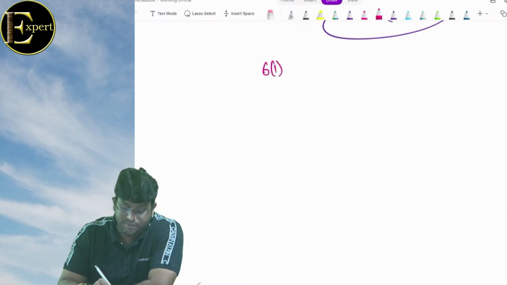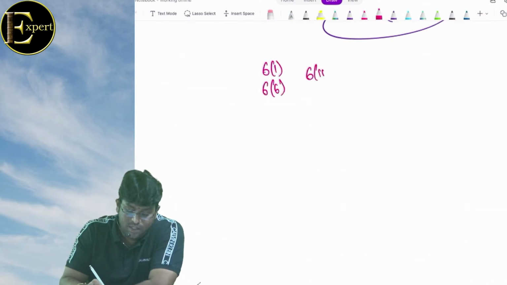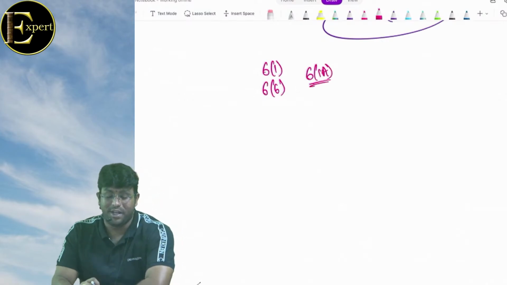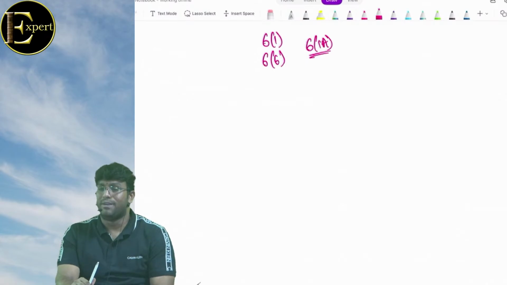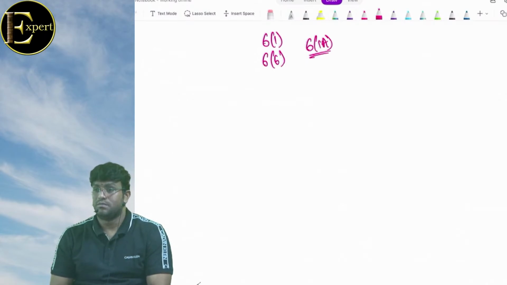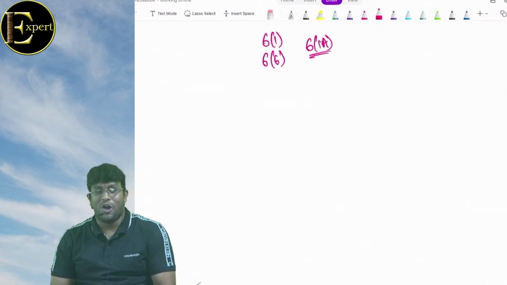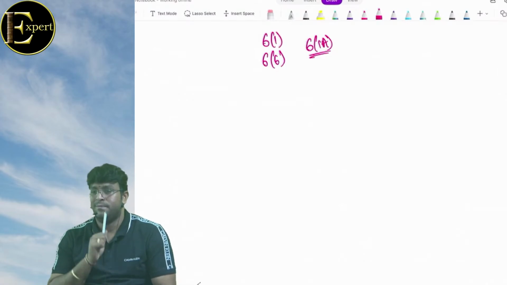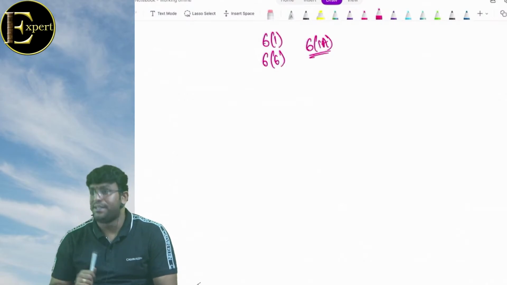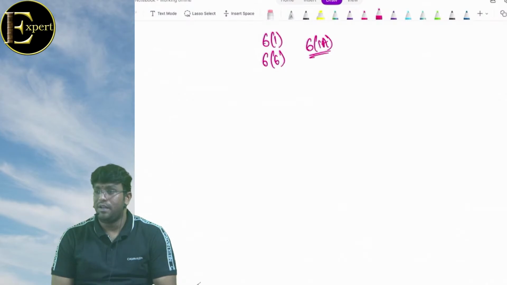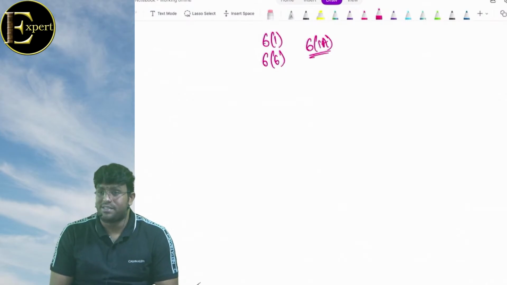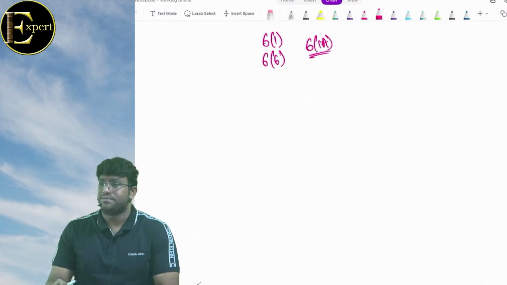Come on. What is action? 6-1? 6-6. 6-1A. What are the conditions for deemed resident? He must be Indian citizen. His total income other than foreign sources more than. Third one, he is not liable to tax in any other country by reason of his domicile or residence or any other criteria of similar nature. समझे क्या? Domicile, domicile, residence or any other criteria of similar nature.